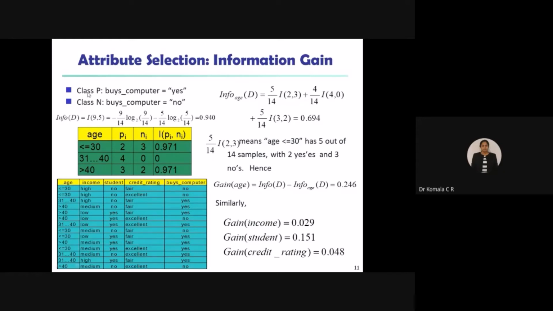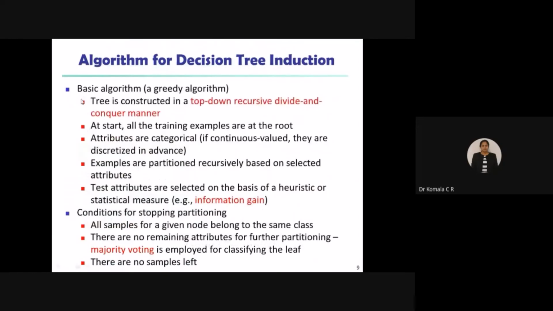See here, I have defined class P as the number of customers who buy the computer, yes. And class N, I have given the name. I have taken 2 class names because I know there are 2 types of leaf node you can go for. Whatever leaf node you consider, that name here, yes or no, right? So these leaf nodes are going to be considered as class. Correct? Now I'll go back to the slide.